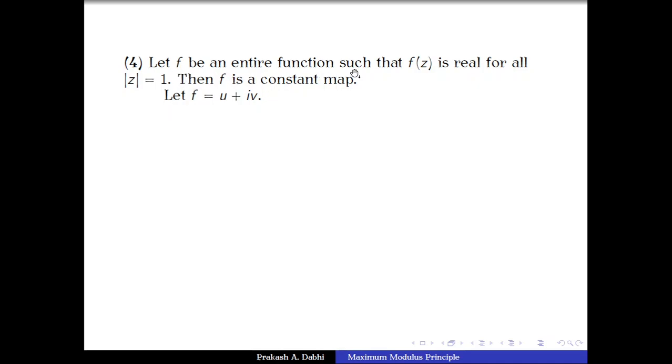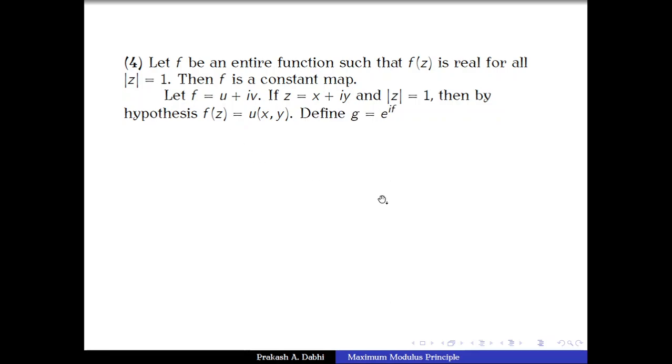Because f is an entire map, f is a complex valued function, so f has the form u plus iv. If we take any z equals x plus iy with mod of z equal to 1, then by hypothesis f of z is u(x,y). Why? Because it is given that f of z is real for every z satisfying mod of z equal to 1. So we have taken any z equals x plus iy which satisfies mod of z equal to 1, and by hypothesis f of z is u(x,y).